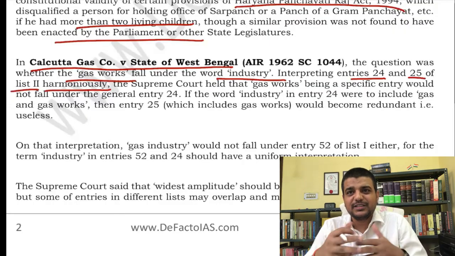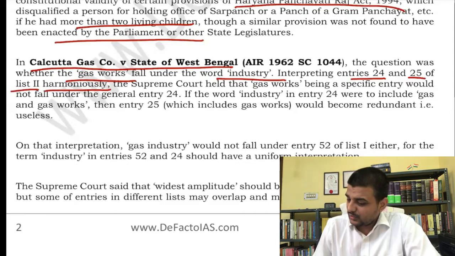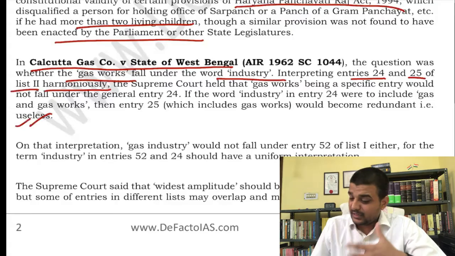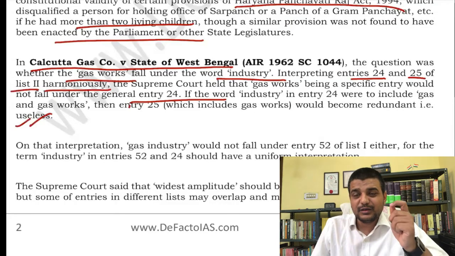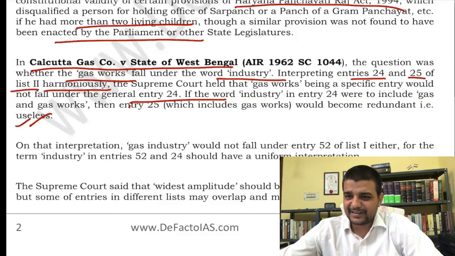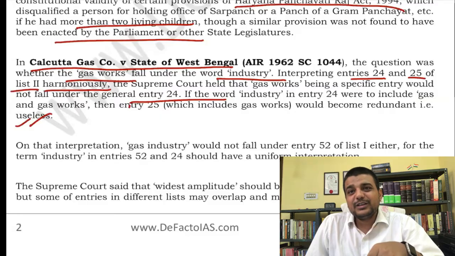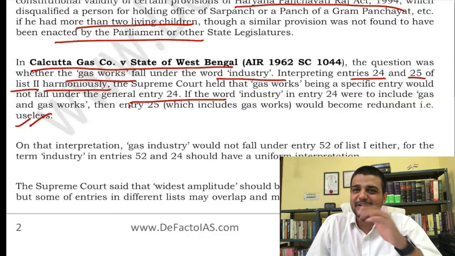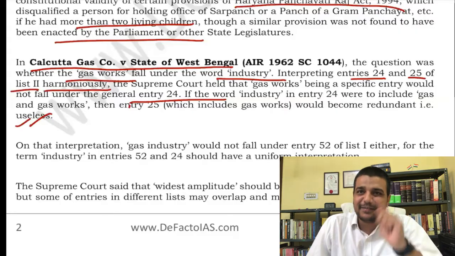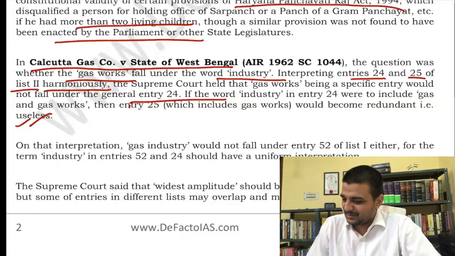Okay, so that is the harmonious construction that the court gave there. This is a very, very important case. But later on, so that this case does not arise, the entry gas work was actually deleted and moved to the concurrent list, right? This was perhaps the only judgment for which a constitutional amendment was done so that the question does not arise. It means the government accepted that the court had somehow favored me, that there was a certain lacuna in the constitution itself, so I have to rectify that lacuna. It is a very interesting judgment actually.